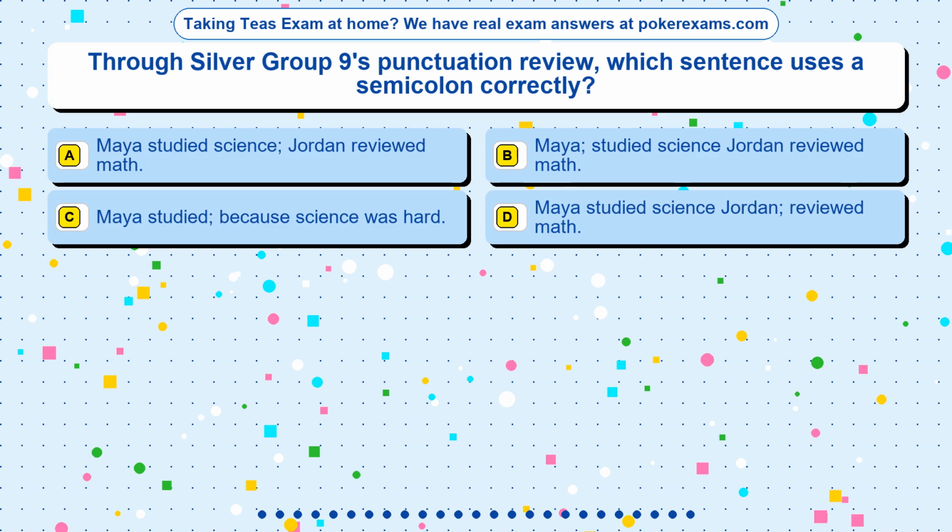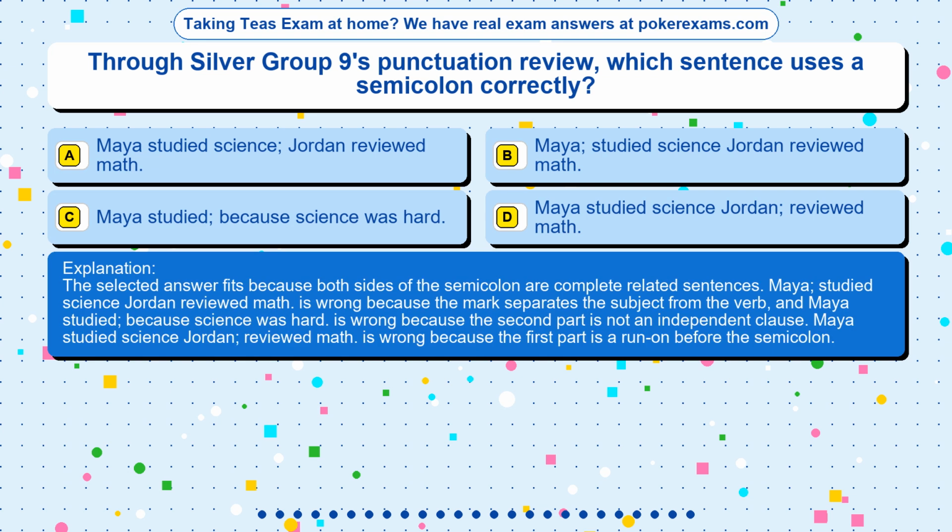The correct answer is option. The selected answer fits because both sides of the semicolon are complete related sentences. Maya studied, science; Jordan reviewed math is wrong because the mark separates the subject from the verb, and Maya studied because science was hard is wrong because the second part is not an independent clause. Maya studied science, Jordan reviewed math is wrong because the first part is a run-on before the semicolon.